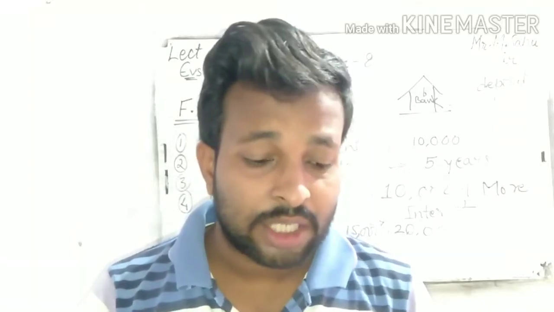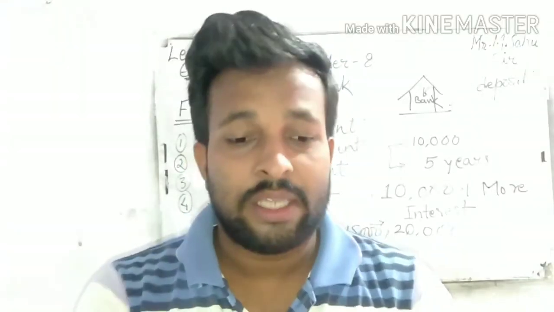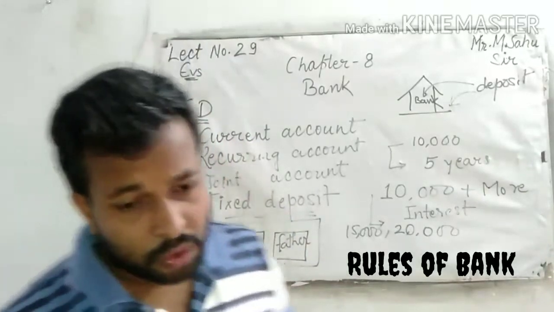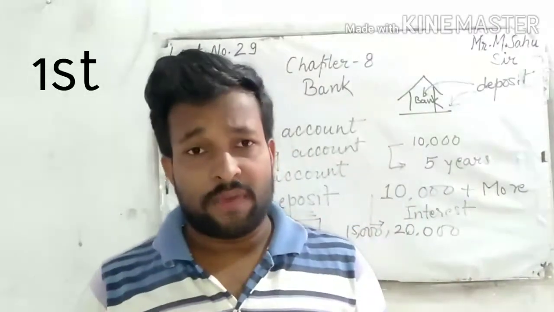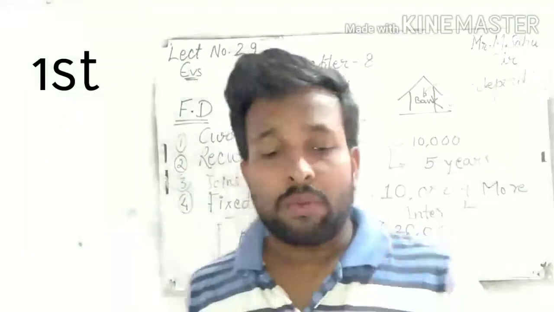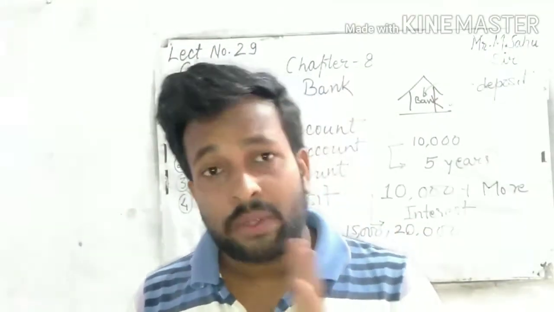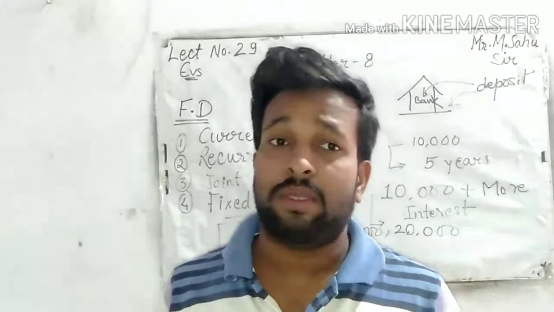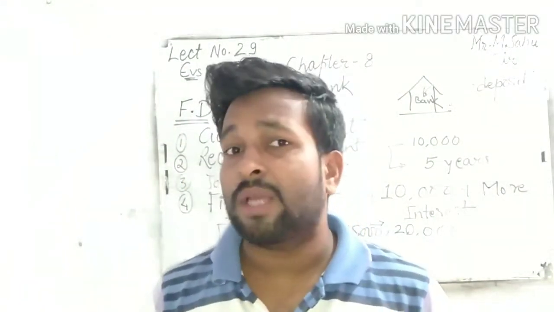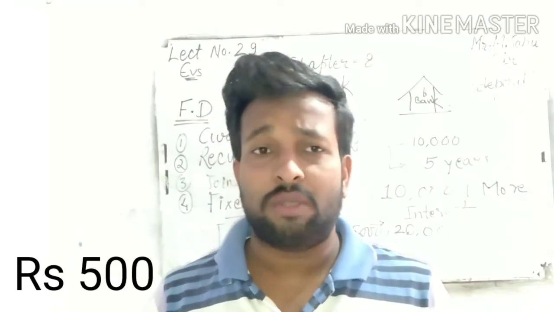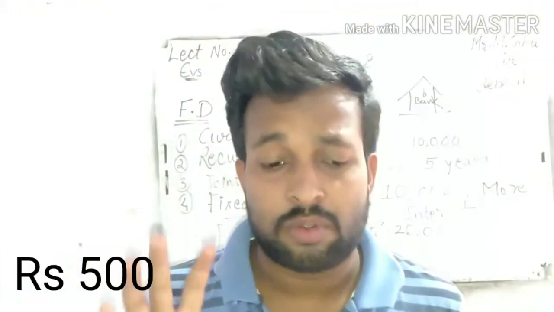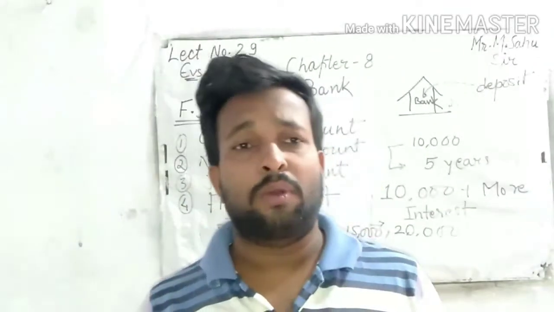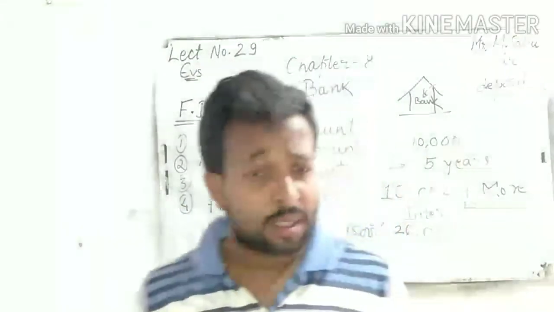Now I'll tell you what the rules of the bank are. Now listen carefully, what are the rules in the bank. So first rule, you have to open a saving account with a minimum amount in it. So what is the minimum amount? I have told you in the previous video, that is 500 rupees. You have to keep at least 500 rupees there. Okay, that is very compulsory.